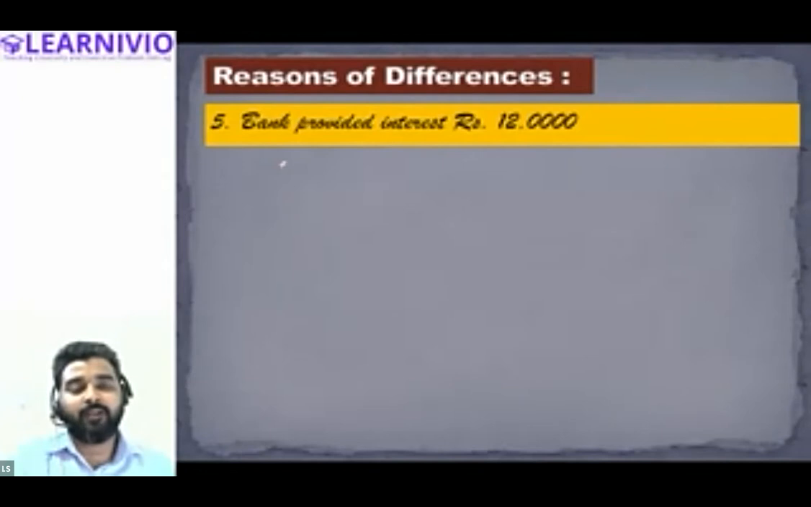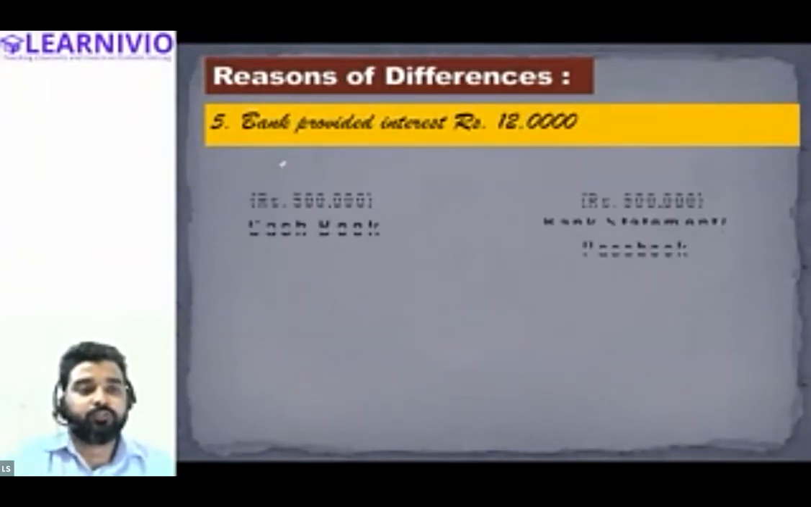So the overall bank balance as per passbook, or the bank statement, will increase or decrease? Bank balance as per passbook will increase, no? Bank provided interest means the bank is giving you interest, it is not charging interest. Okay, the bank is providing you interest of 12,000. So this will lead to an increase in the passbook and no change in the cash book.